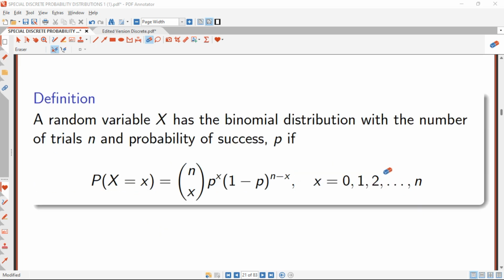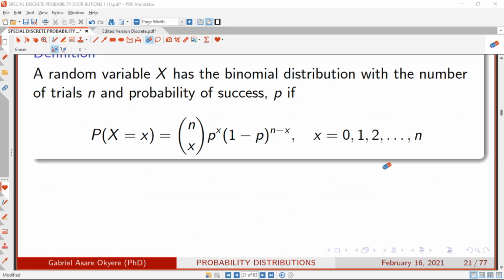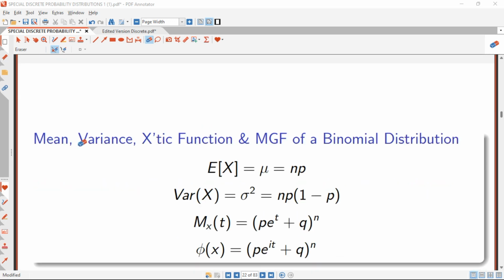Knowing the PMF, we can be asked to also calculate the mean, variance, the characteristic function, and the moment generating function of the binomial distribution. Here, the expectation of x is equal to n times p, where n is the number of observations and p is the probability of success.